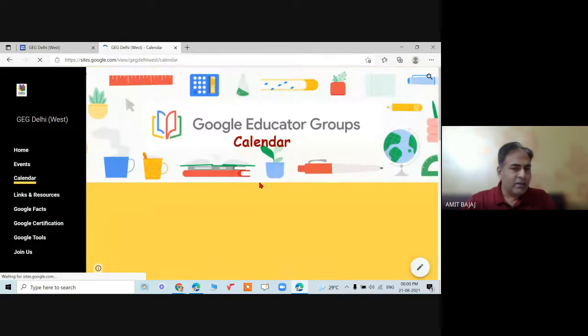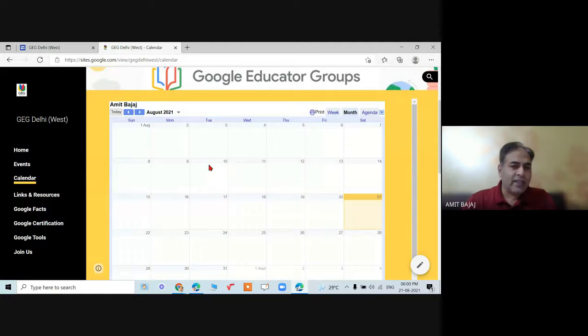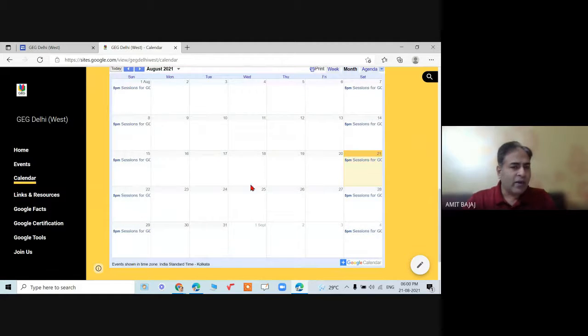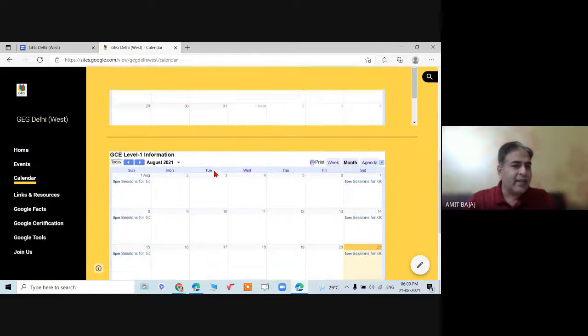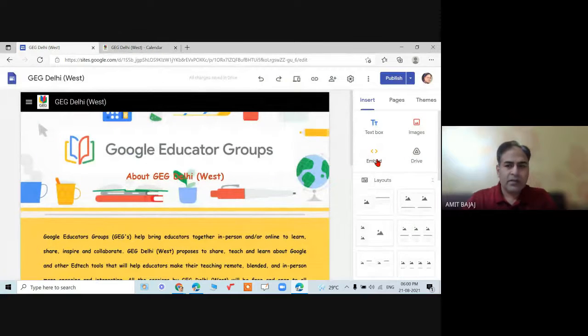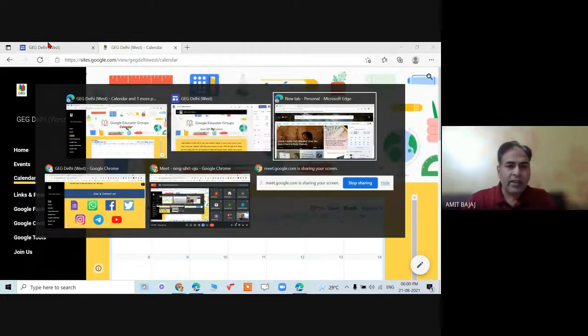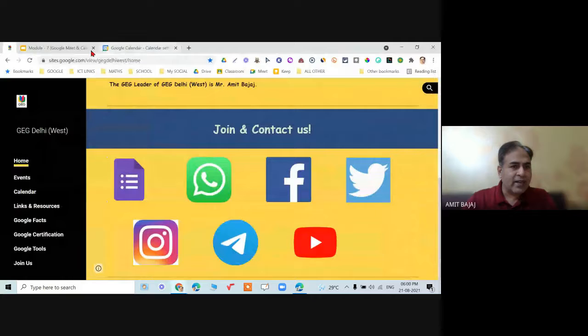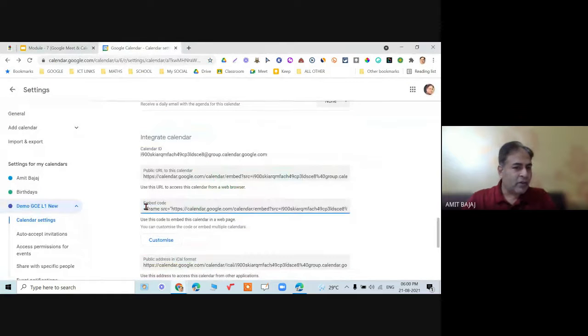When I click on calendar, you must have noticed that the person's calendar and everything is visible. Now this is a blank calendar. This is by my new account, and you can see some of the other events over here in this calendar. So how can these calendars be embedded in websites? There is the option for embedding. Let me quickly copy that link. I forget whether I copied that link or not. So this embed code, let me copy that code.